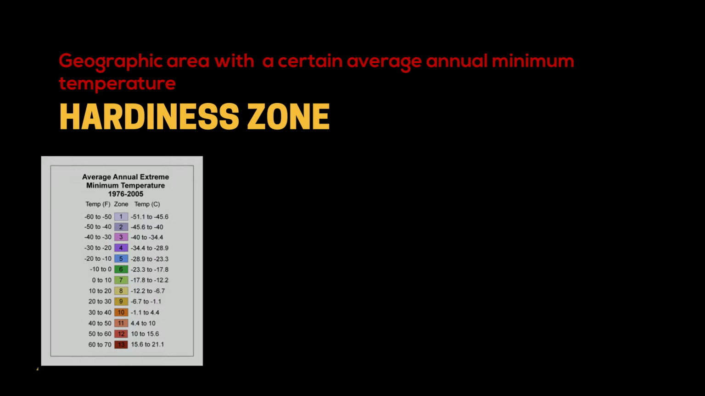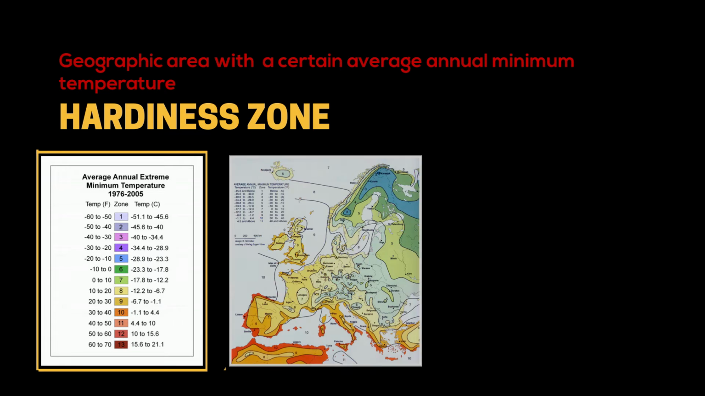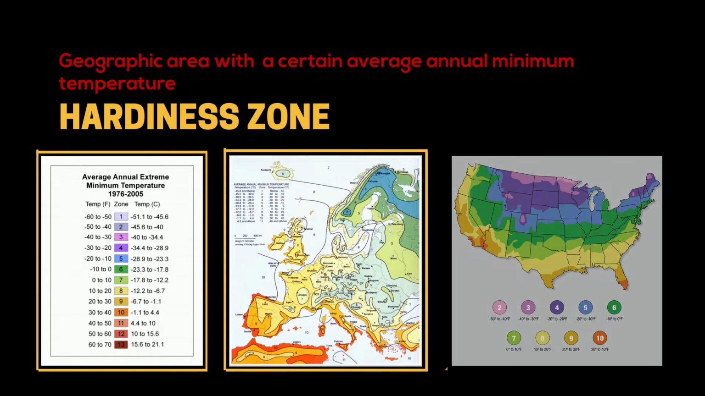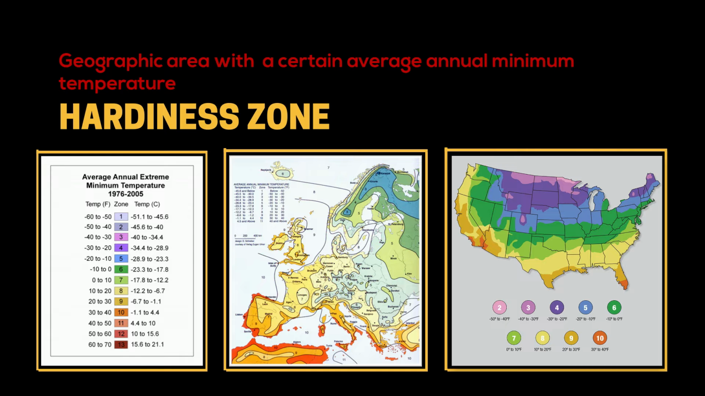A hardiness zone is a geographic area defined as having certain average annual minimal temperatures, a factor relevant to the survival of many plants. In some systems, other statistics are included in the calculations.